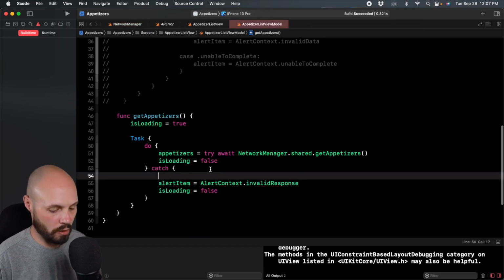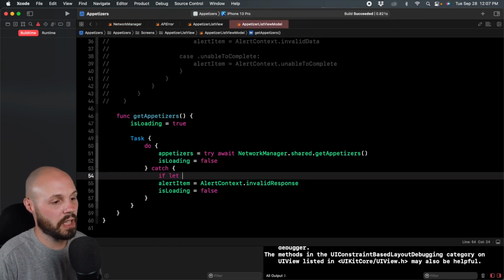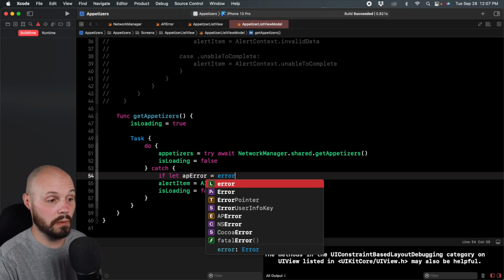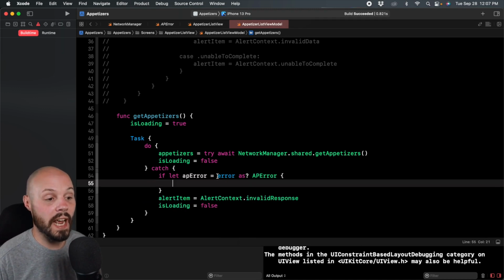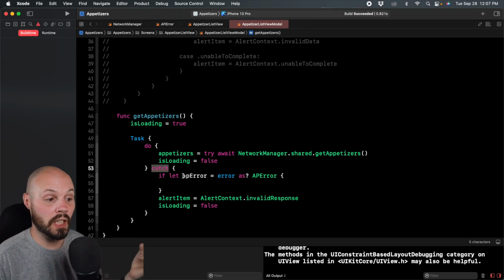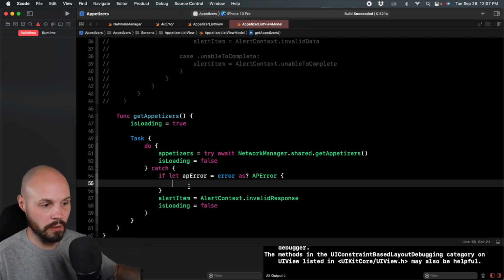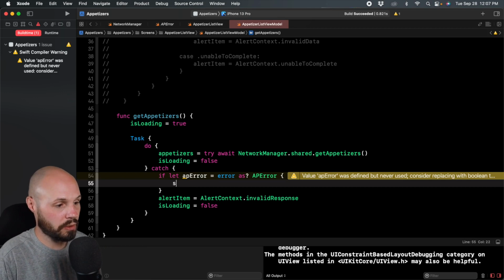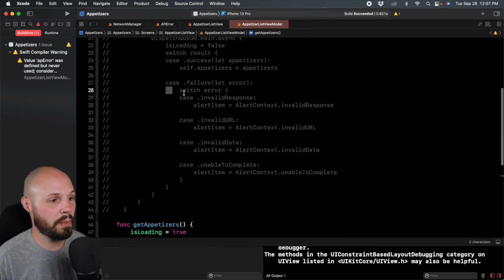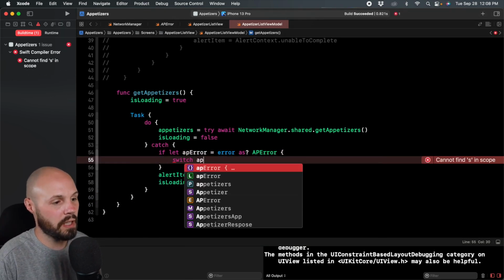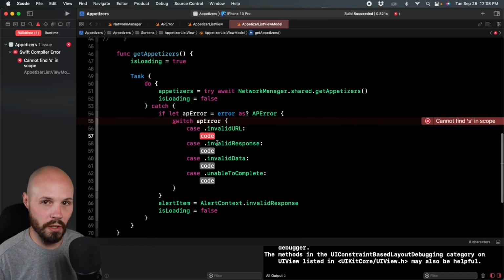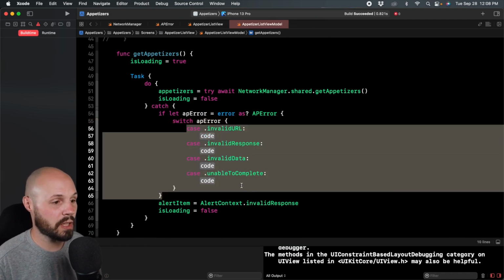So back to appetizer list view model, I can check for that. If let, we'll say AP error equals error. This error is what gets passed to the catch block, and then I want to cast it as AP error. Essentially what this line is saying is, if the error that is in this catch block is of type AP error, okay, cool, let's do some stuff here. And that stuff is similar to what we did up here, where we switched off the error and checked the cases. So I will switch AP error, and you see I hit return, another new Xcode 13 benefit. It gave me all the possible cases.